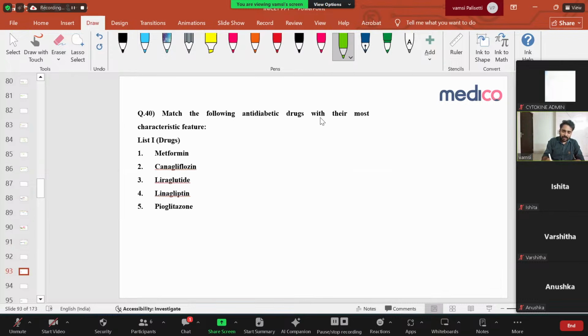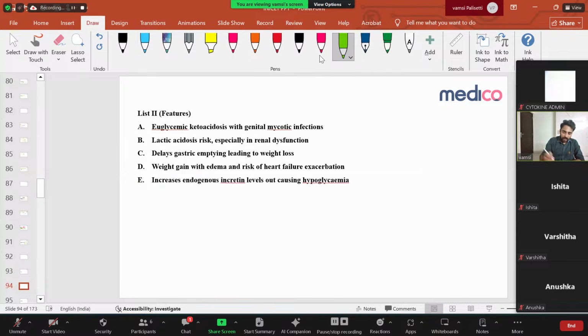Which of the following antidiabetics is their most characteristic feature? Very simple thing. Euglycemic ketoacidosis and genital mycotic infections are seen in SGLT2 inhibitors because they are glucosuric drugs. Because more glucose is going out, they will cause more fungal infections. And again, they'll have euglycemic ketoacidosis. That is a potential complication of your SGLT inhibitors. And lactic acidosis risk is seen in case of metformin.